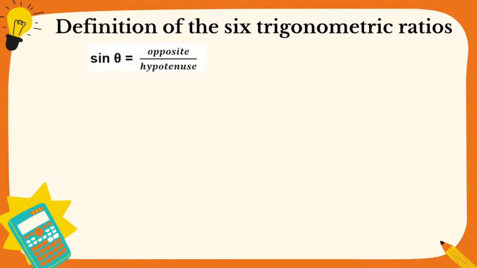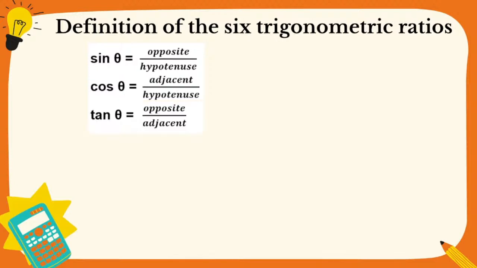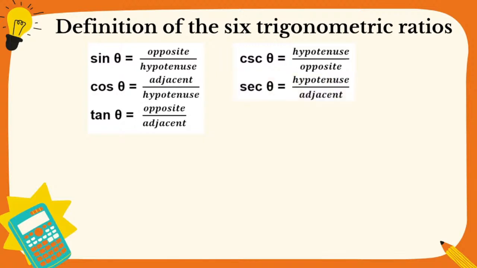Sine theta is equal to opposite over hypotenuse. Cosine theta is equal to adjacent over hypotenuse. Tangent theta is equal to opposite over adjacent. Cosecant theta is equal to hypotenuse over opposite. Secant theta is equal to hypotenuse over adjacent. Cotangent theta is equal to adjacent over opposite.